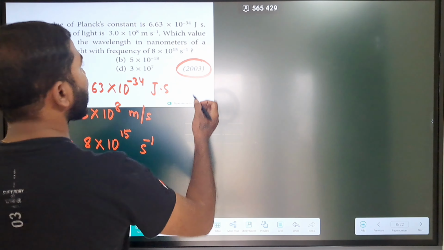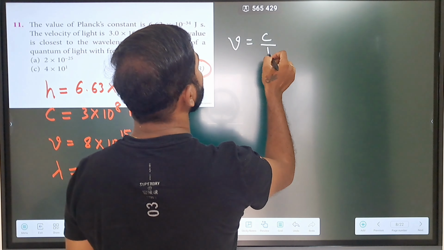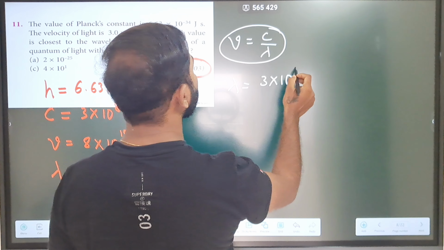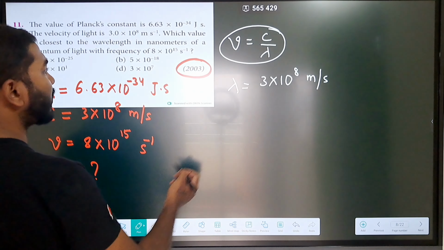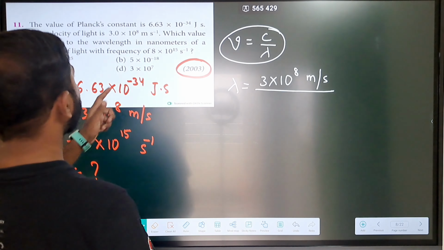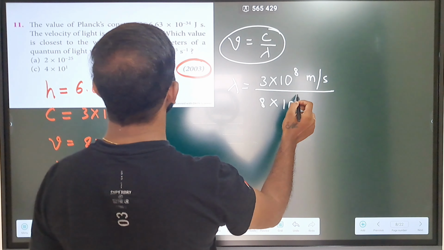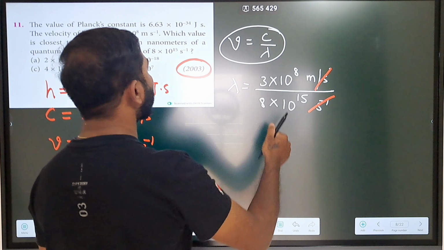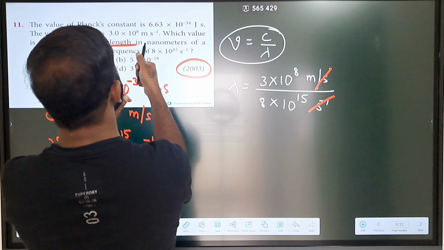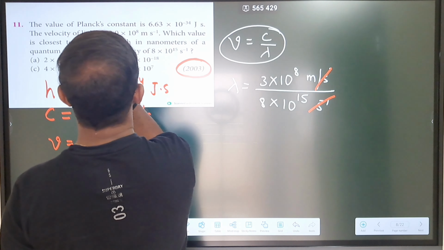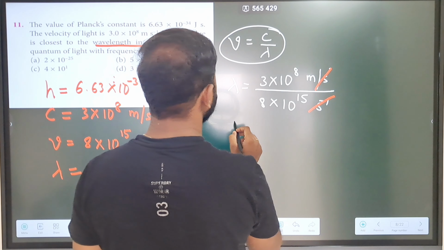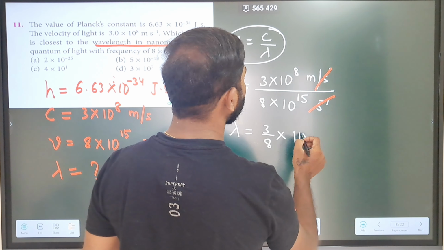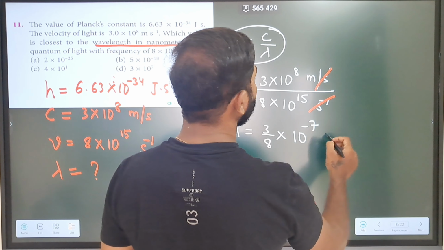Let us take the help of this equation: nu is equal to c by lambda. So lambda is equal to c, that is 3 into 10 power 8 meter per second, divided by the frequency 8 into 10 power 15 second inverse. The second inverse gets cancelled. They have mentioned wavelength in nanometers, so we need to convert it. That will be 3 by 8 into 10 power minus 7 meters.